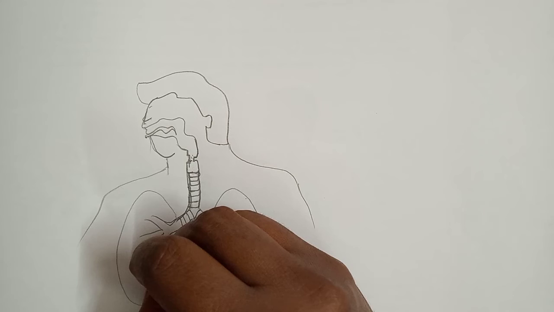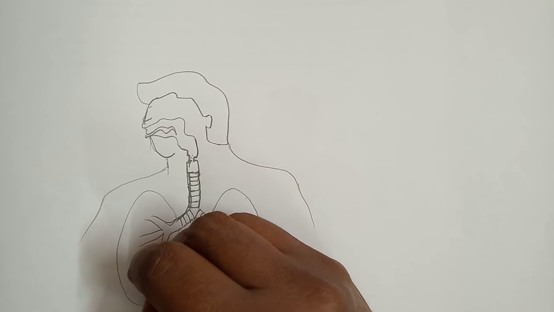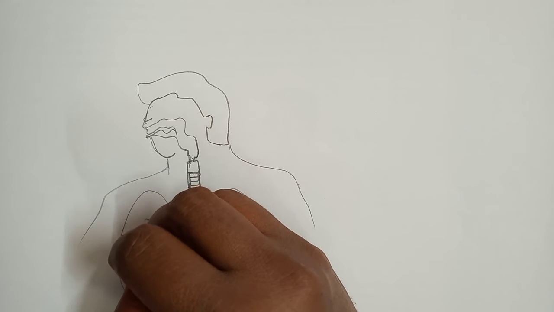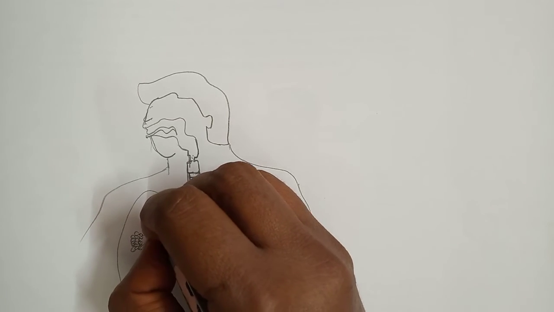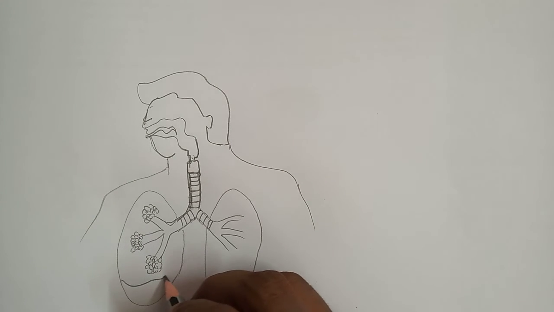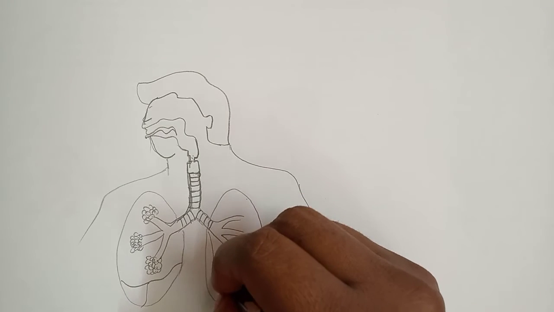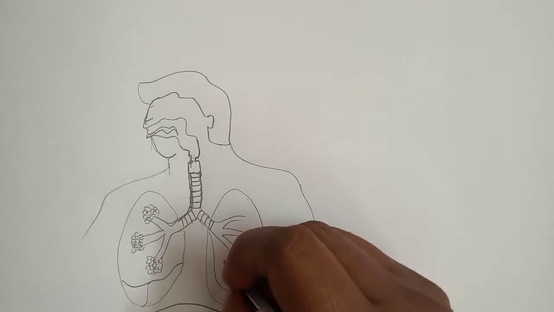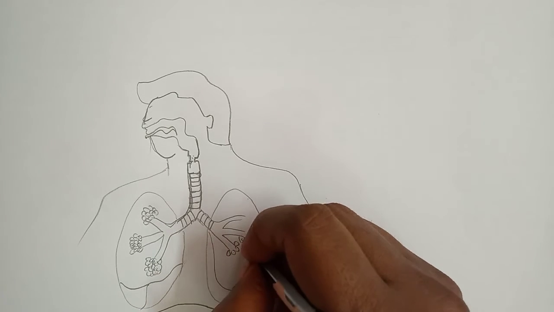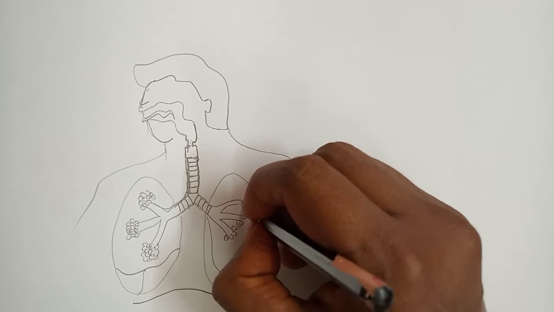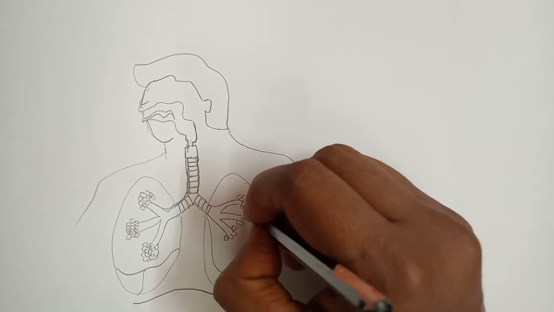This is the alveoli. Millions of alveoli are present in our lungs. This is the diaphragm. Understood? Very easy, children.